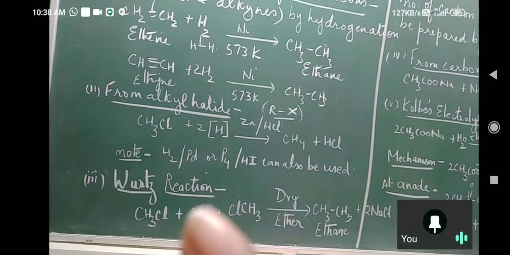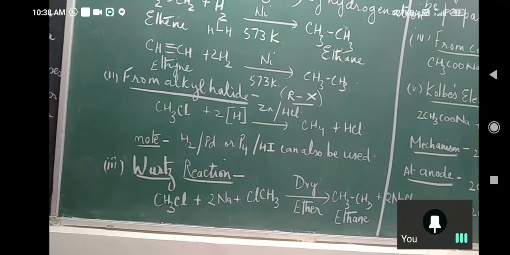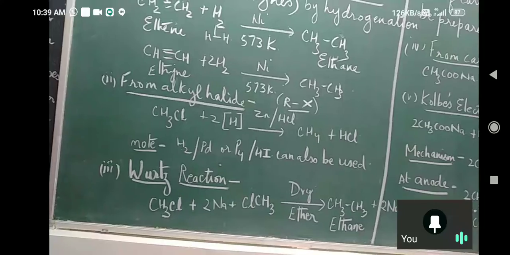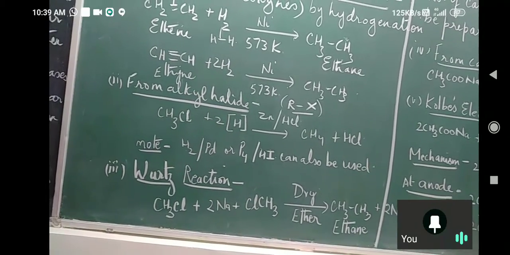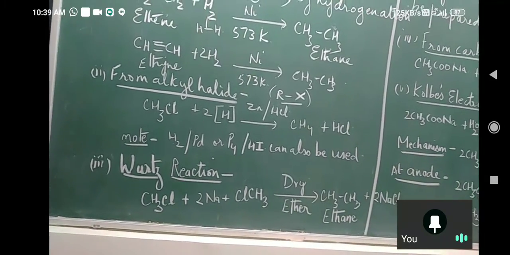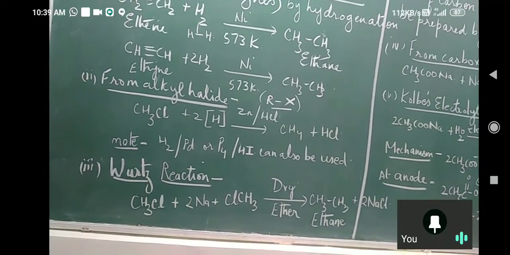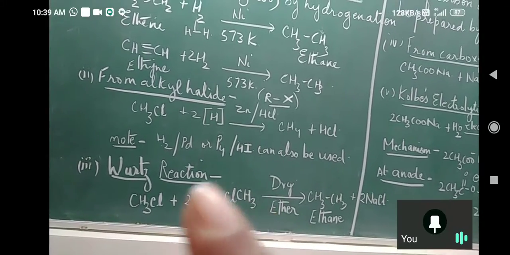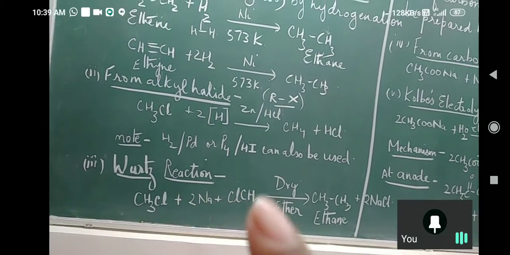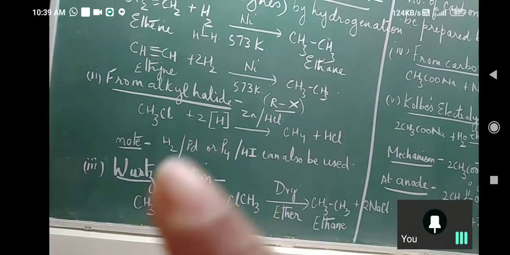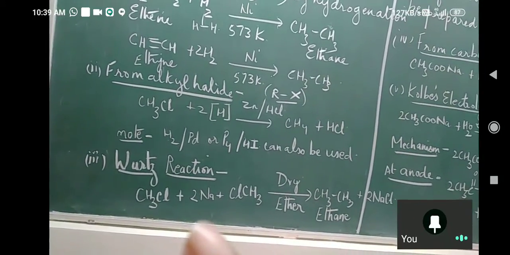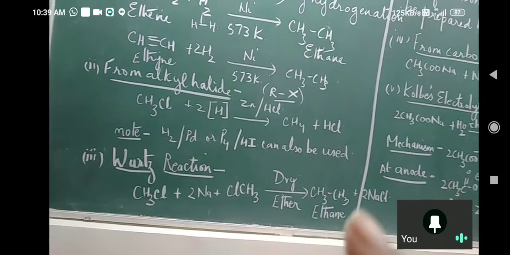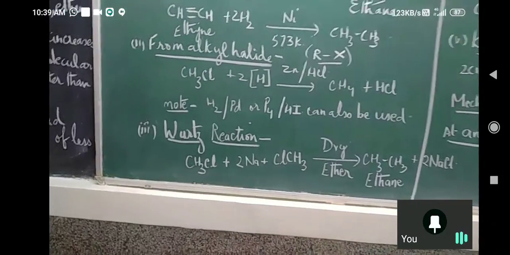Then the third reaction is Wurtz reaction. It is a named reaction. What are named reactions in organic chemistry? The scientists, we respect them. The scientist who discovered this reaction is given the name over there. Wurtz is the name of the scientist. And he performed the reaction with methyl chloride and methyl chloride. 2 moles are there. These molecules have to be the same. They cannot be different. In presence of sodium metal, in presence of dry ether, will form, see, this is going to take this much away here.